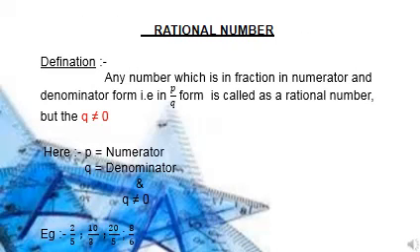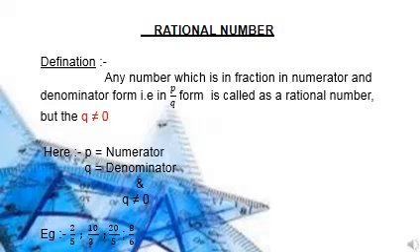Students, now we will see what a rational number is and how a rational number is defined. So here is the definition of a rational number. The definition says that any number which is in fraction form, in numerator and denominator form, that is in p upon q form, is called a rational number. But here the condition is mentioned that q should not be equal to 0.